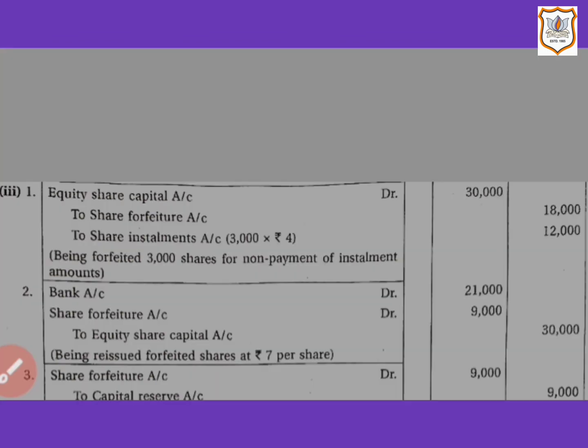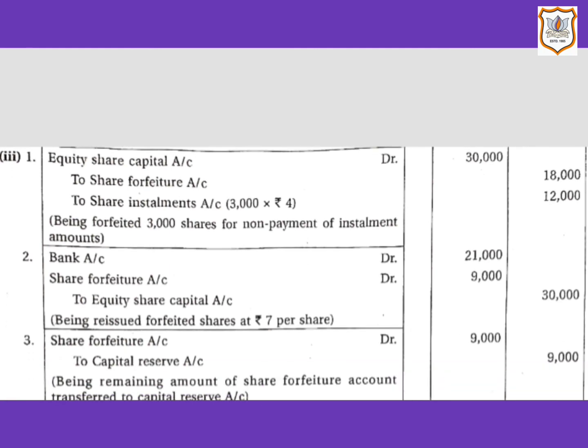So let us see our first journal entry. So here equity share capital account will be debited by rupees 30,000, that is number of shares forfeited, that is 3,000 shares, multiply by amount called up per share on capital account, that is rupees 10. So 3,000 multiplied by 10, that comes to rupees 30,000. Here one thing you must remember, that on forfeiture, share capital account is debited with the called up amount and not by the nominal or face value of shares.